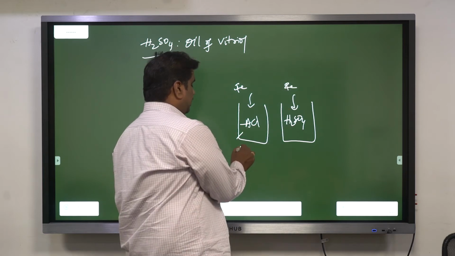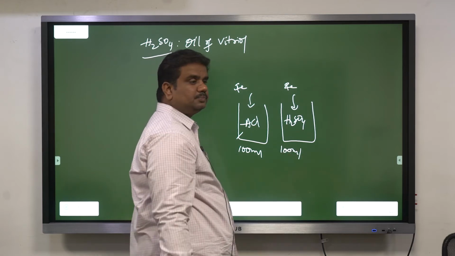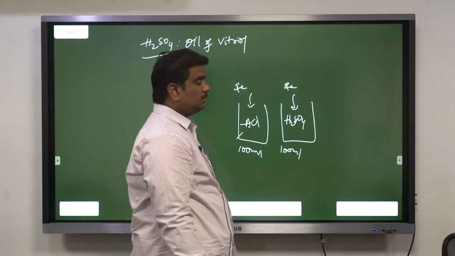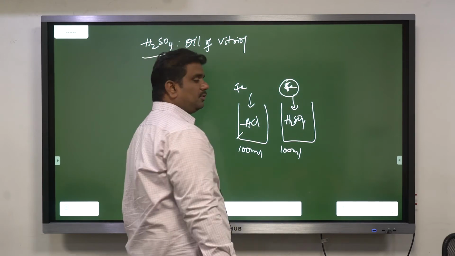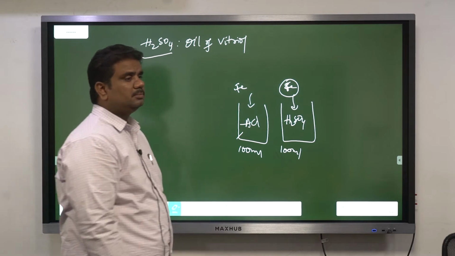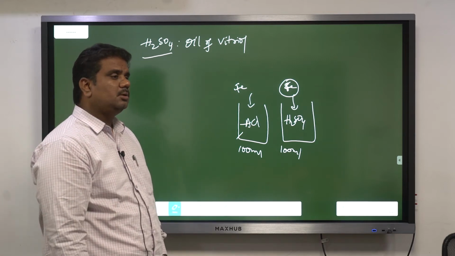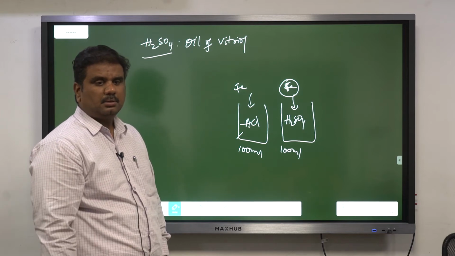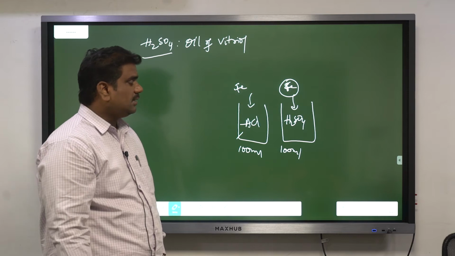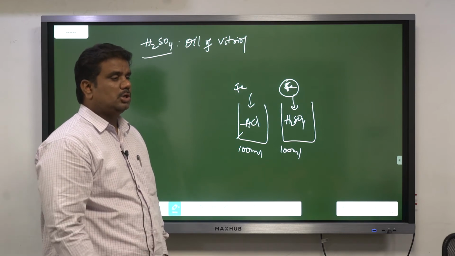Here you are having 100 ml of HCl, here you are having 100 ml of H2SO4. After some amount of time, you find that the piece of iron which is present in the case of your sulfuric acid starts corroding. Rust forms. If we leave it like that, if it is a small piece, sulfuric acid will disappear completely. So sulfuric acid has got that ability to eat that particular metal, to corrode that particular metal.